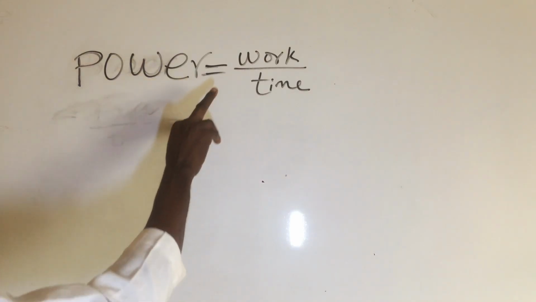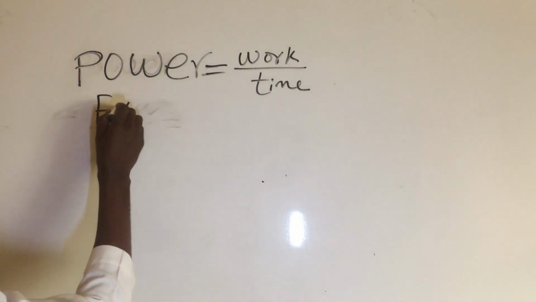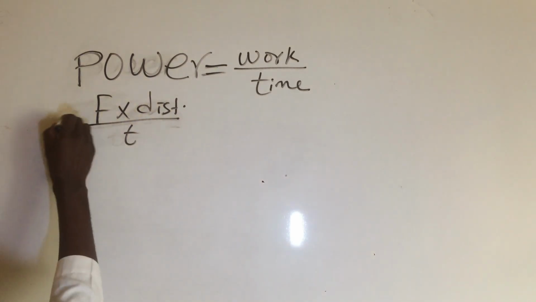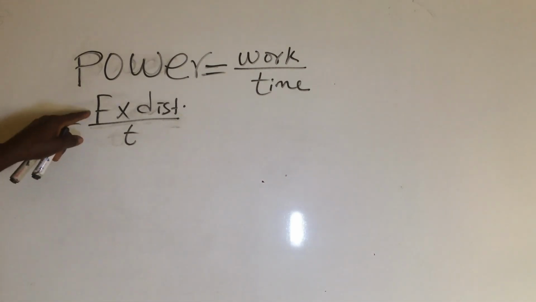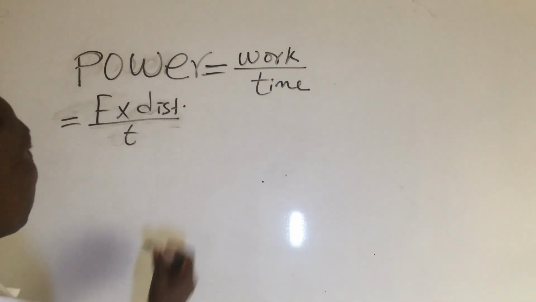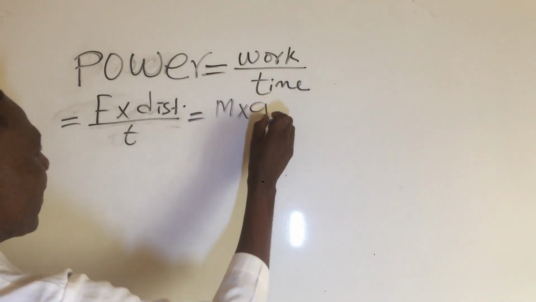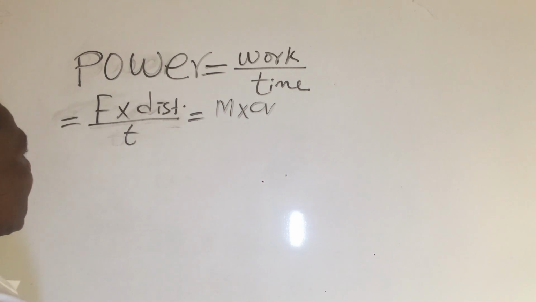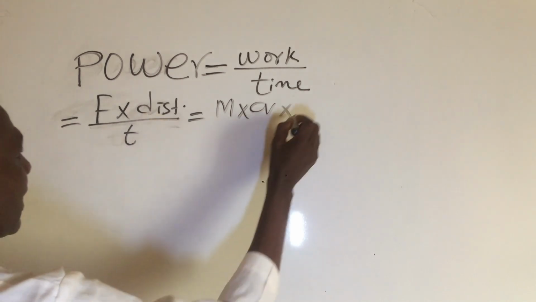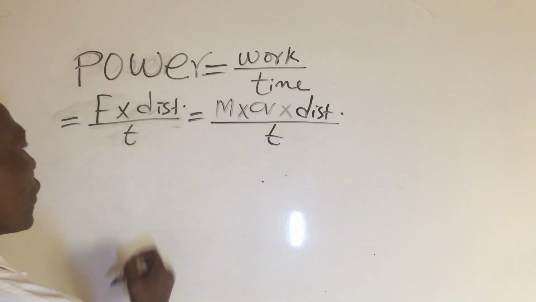And work has its own formula. What is the formula for work? Formula for work is force times distance, okay, all over time. Now, the force has its own formula again. What is the formula for force? The formula for force is equal to mass times acceleration. Mass times acceleration, then times this distance all over this time, okay?